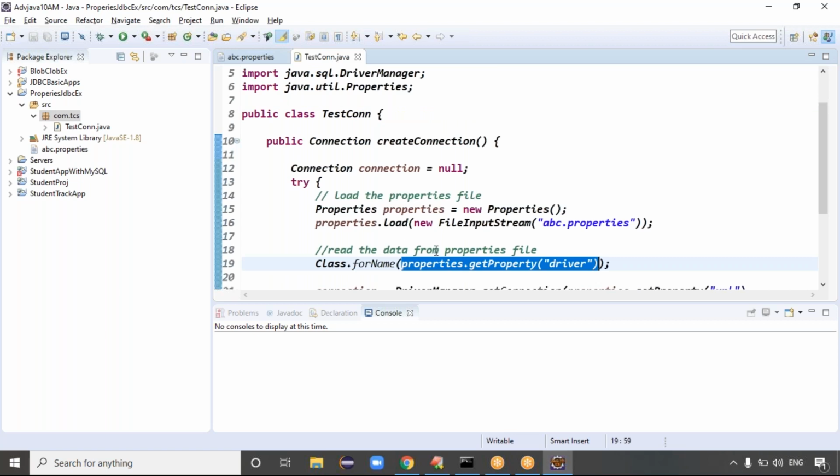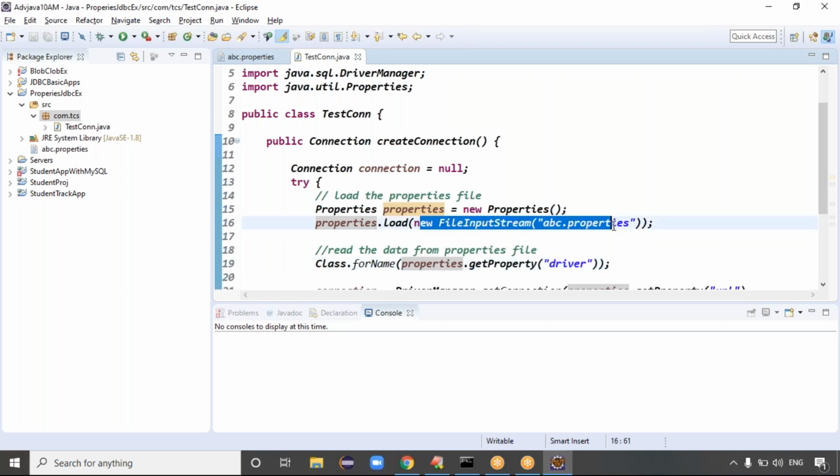Okay, and sir, the new FileInputStream is reading the file. Code Java, okay. How can you read the files?